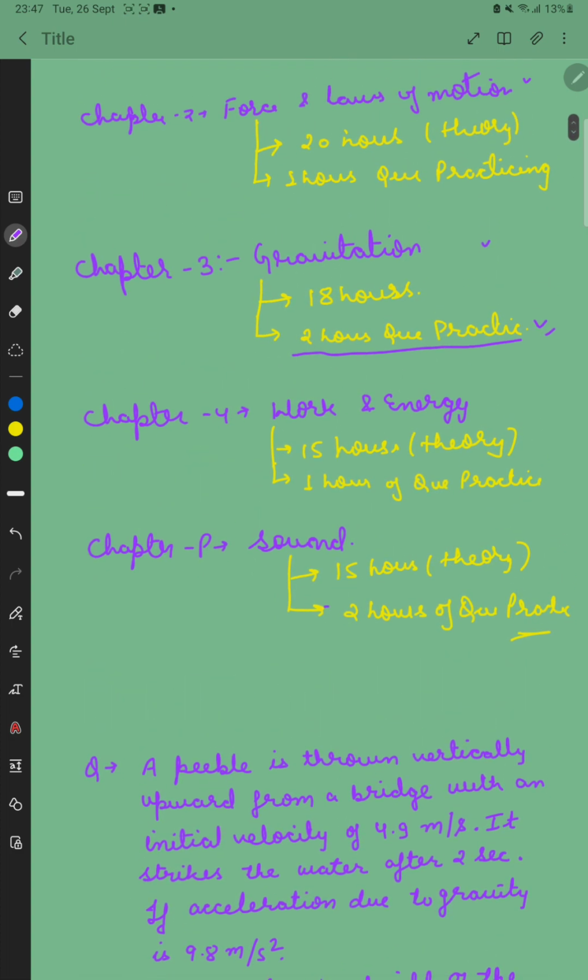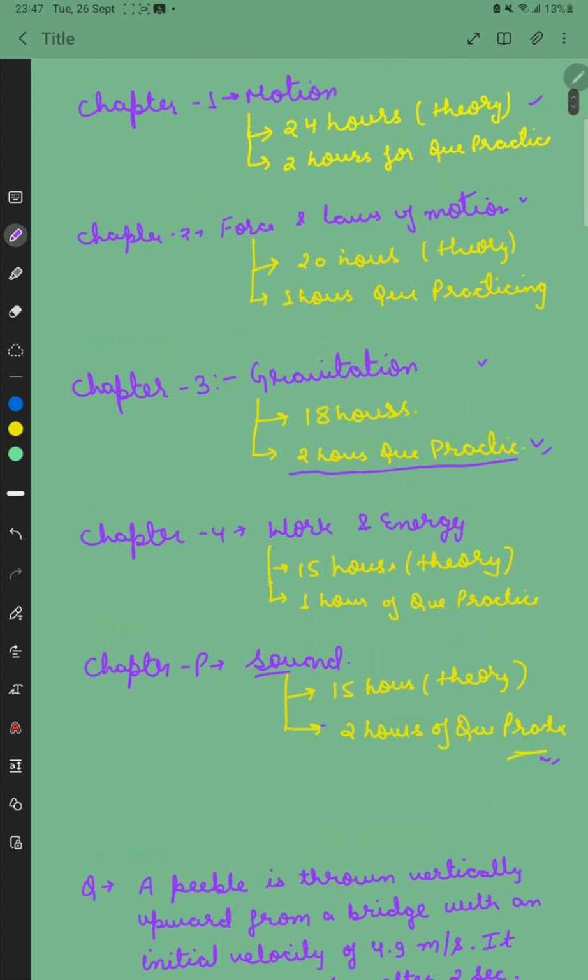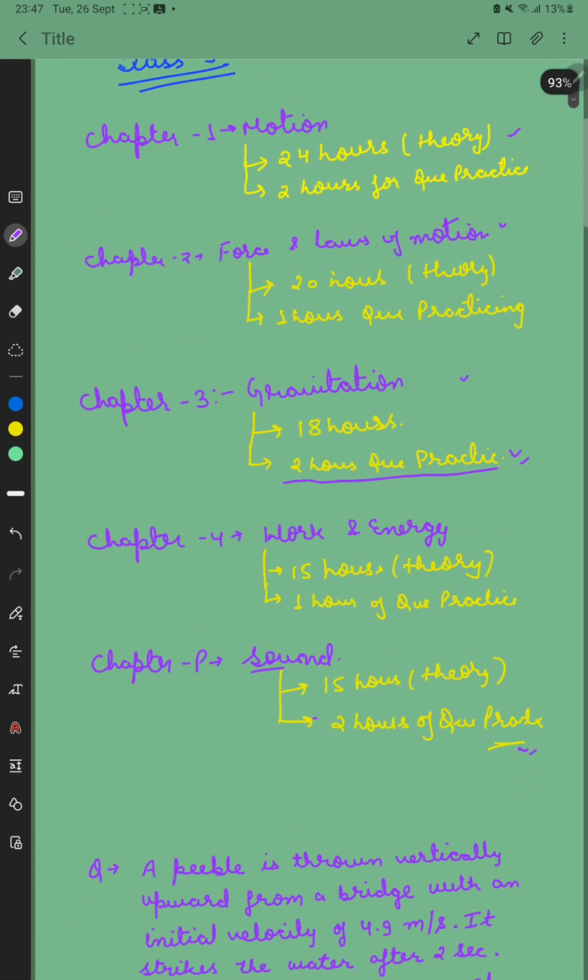The next chapter is work and energy, giving a weightage of 15 hours for theory and 1 hour of question practice. The next chapter is sound. 50 hours of theory is given to this chapter and 2 hours of question practice. Students find it a difficult chapter, and I will try to make this sound chapter very easy and understandable for the students.